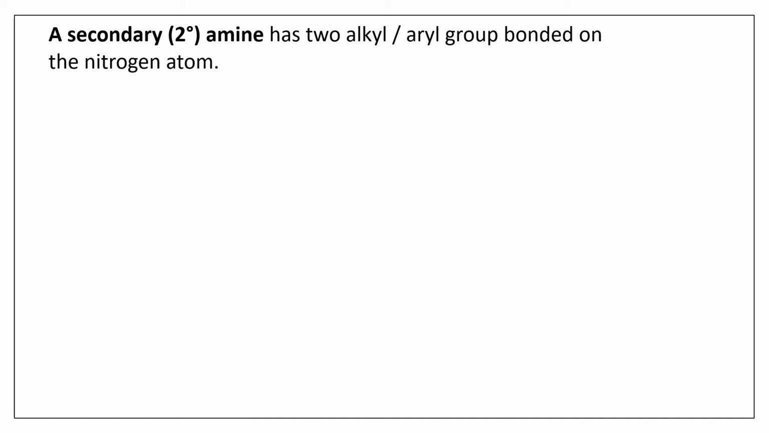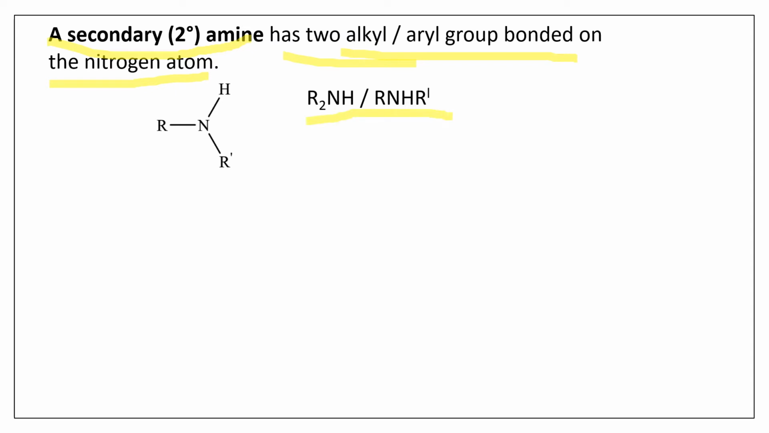Next we have secondary amine, which has two alkyl or aryl groups bonded directly onto the nitrogen atom. You know, primary amine has one alkyl or aryl group bonded to the nitrogen atom. The secondary amine has two alkyl or aryl groups bonded onto the nitrogen atom. So the general formula becomes R-NH. So it can be written as RNHR', or it can be R2NH also.